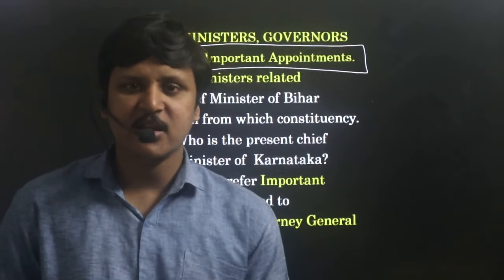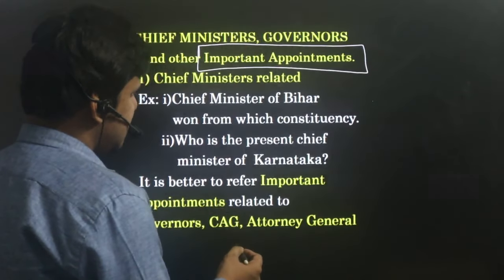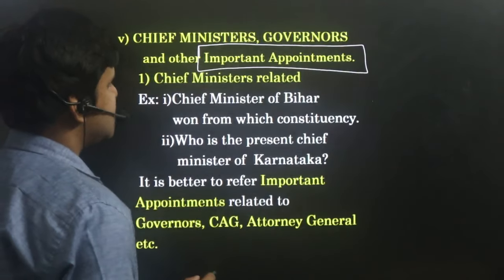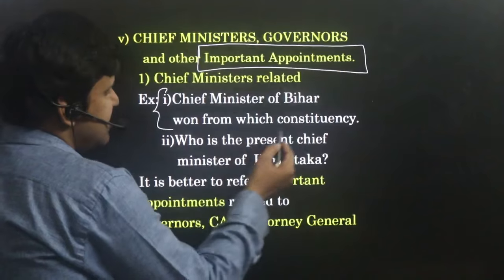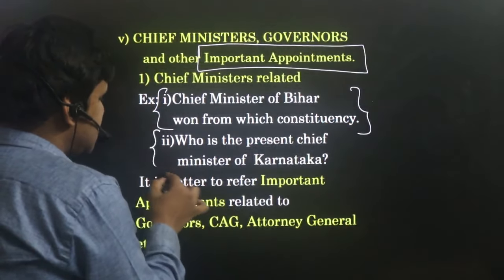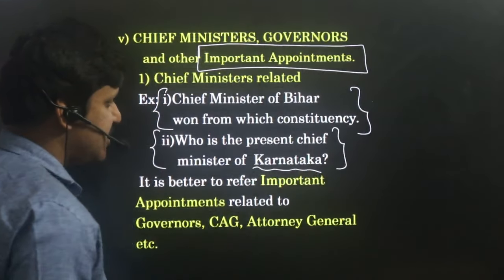Like that you can read from the last 1 to 1.5 year. As I already said, from January 2024 to April 2025 cover all the important appointments. In chief ministers, questions are asked like this: that particular chief minister won from which constituency, or who is the present chief minister of, they'll be giving some state. I just took an example of Karnataka. It can be any state.